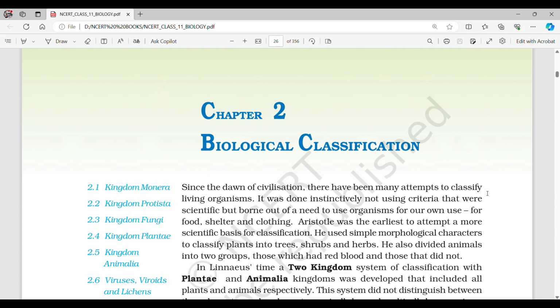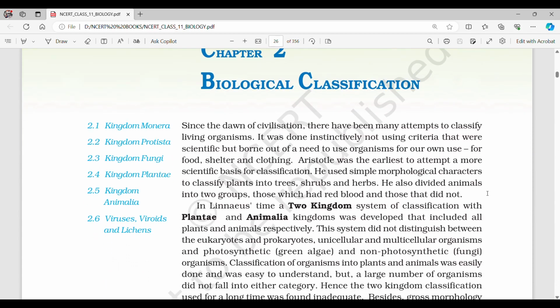So let's start. Since the dawn of civilization, there have been many attempts to classify living organisms. It was done instinctively, not using criteria that were scientific, but born out of a need to use organisms for our own use, for food, shelter, and clothing.